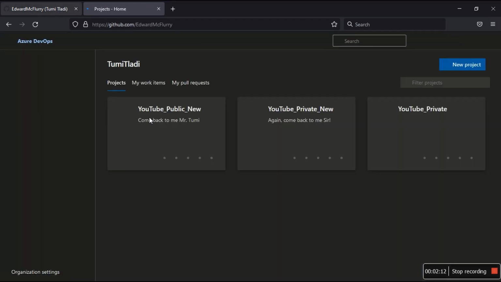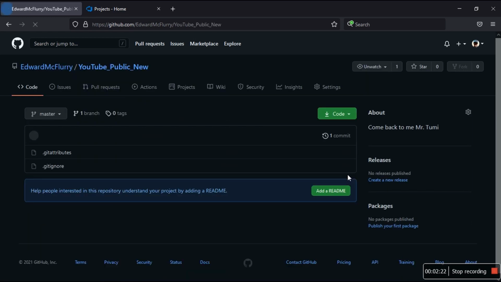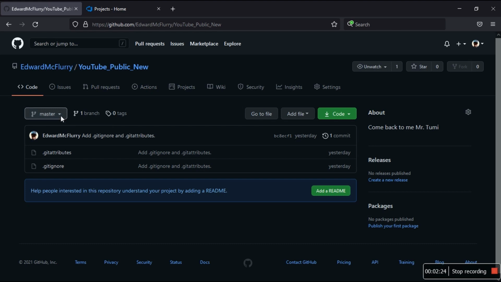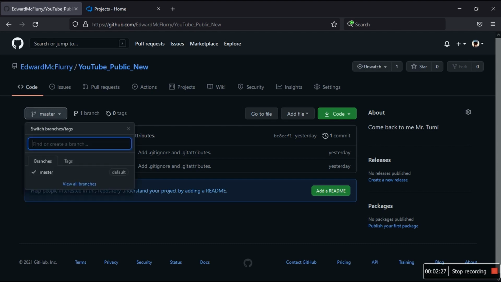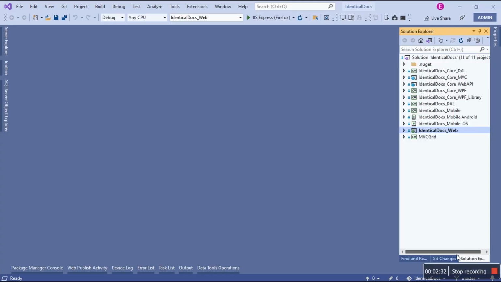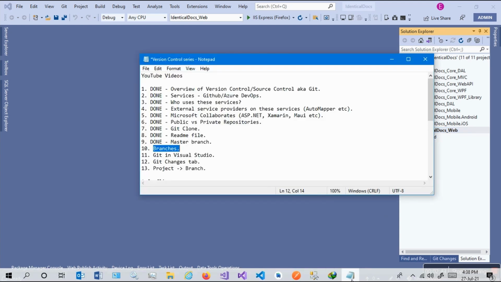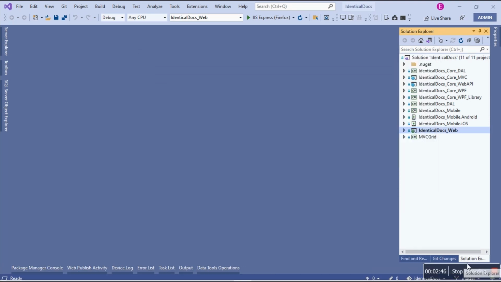So here's a problem. Let me use the example of this new repository created yesterday or in our previous video. We did cover master branch, the sole purpose of this branch, right? It's the same thing that we see in Visual Studio, where by default right now I'm on master branch, right? But I want to cover branches, like what other branches we might have when it comes to version control. So I do have a number of branches.